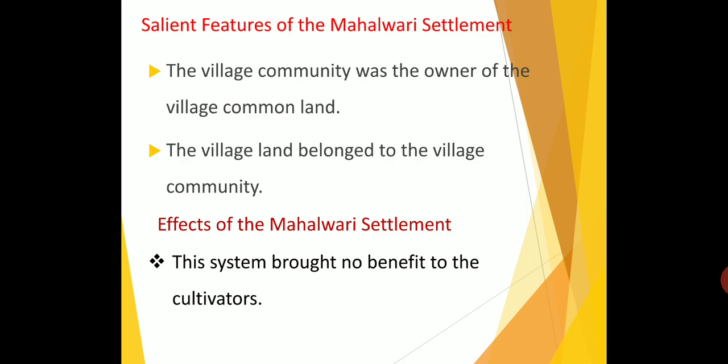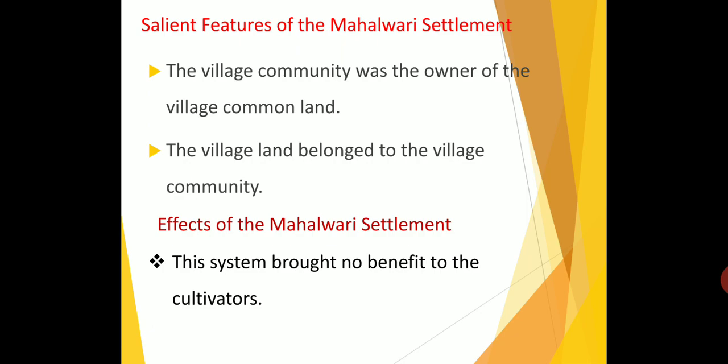For example, if I am from Tindamangalam Pudur, I have rights only in Tindamangalam Pudur. If you are coming from any other village, you have rights only in your village. You cannot become an owner in my village. So these are the rules of the Mahalwari system.